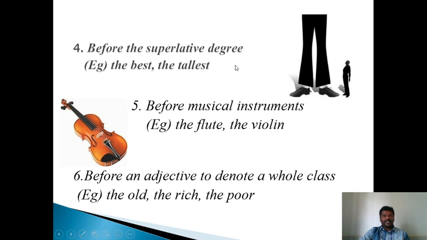Before the superlative adjective, before the adjectives in the third column, we use the: the best, the tallest, the cleverest, the smallest, the bravest, the strongest, etc. Before musical instruments, like the flute, the violin, the tabla, the drums, the veena, etc., we use the. Before an adjective to denote a whole class: the old, the rich, the poor.